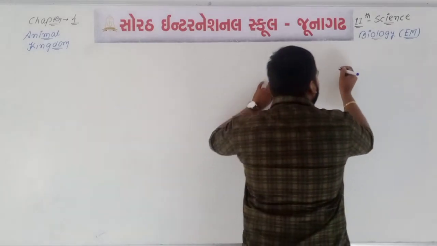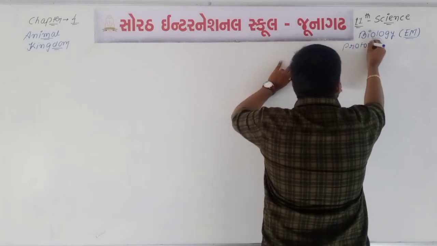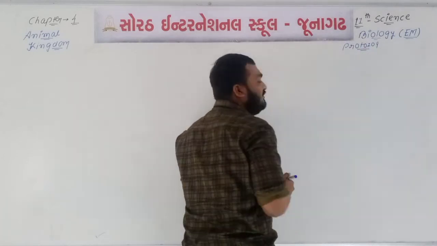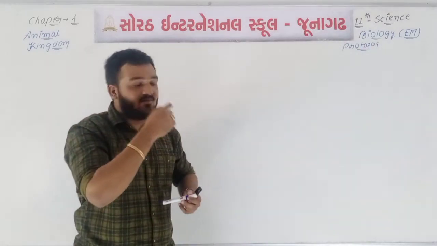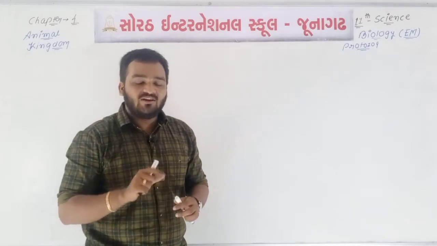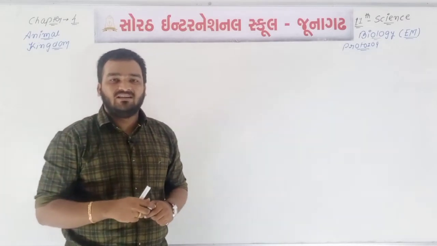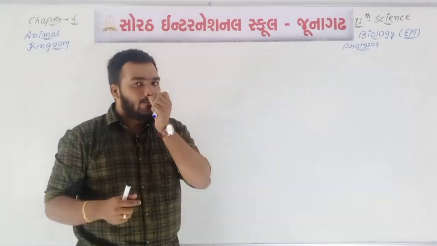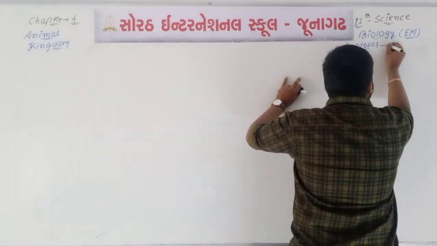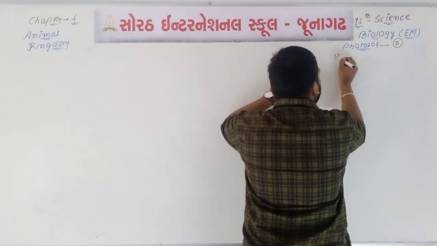The first one is phylum Protozoa, which has all unicellular animals, meaning the body of these animals is made up of only one cell, and all physiological activities are performed by only one cell in phylum Protozoa. So Protozoa is divided into 5 main classes, and I am writing the names of all 5 classes.